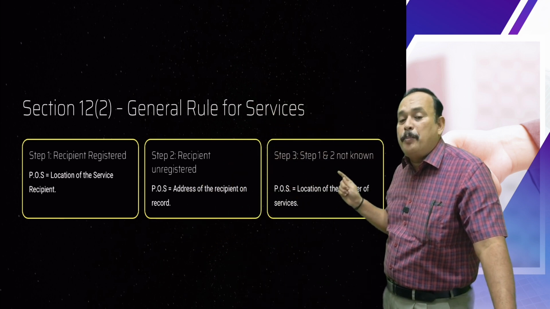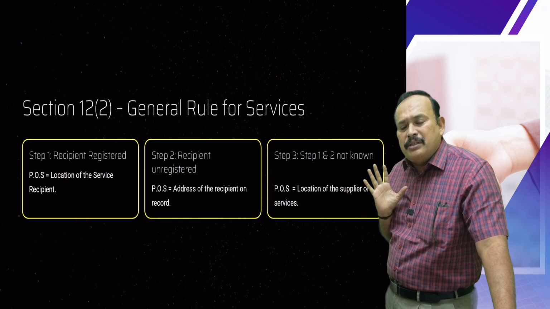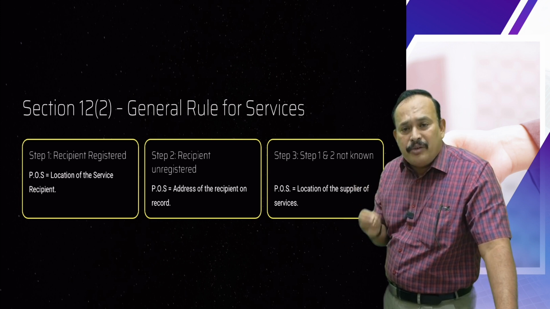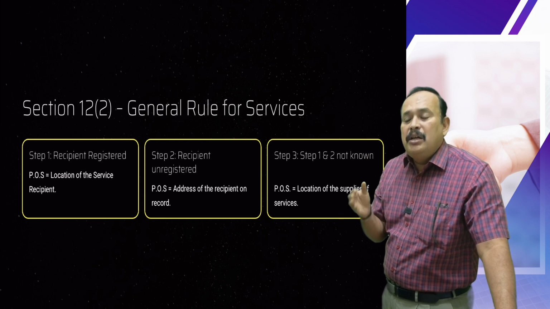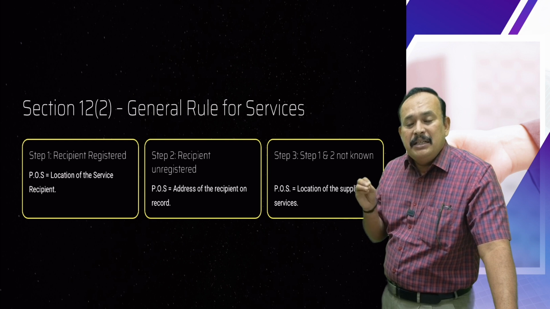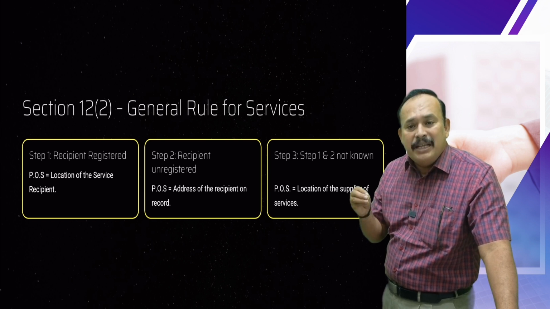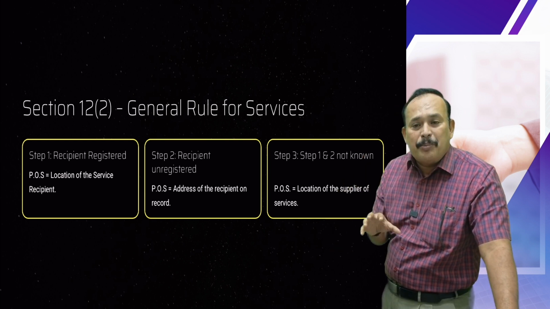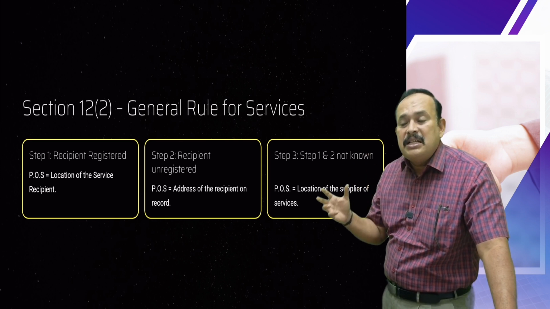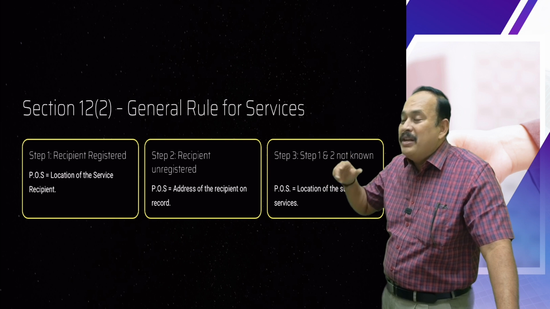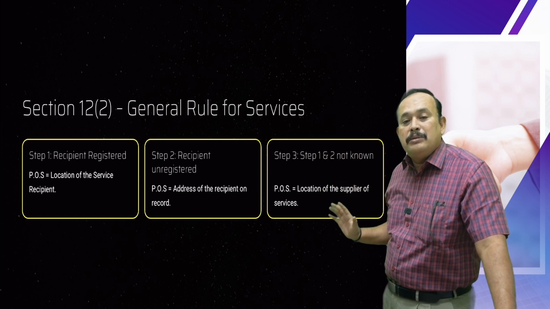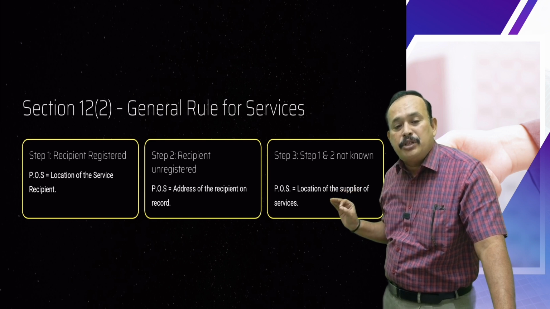As a cost accountant or a chartered accountant, if you provide these services from your place of business in Chennai to a recipient in Mumbai, both the location of supplier and the location of recipient are in India. Cost accounting services and chartered accounting services are nowhere specifically mentioned, therefore we can refer to the general rule, by default section 12 subsection 2.